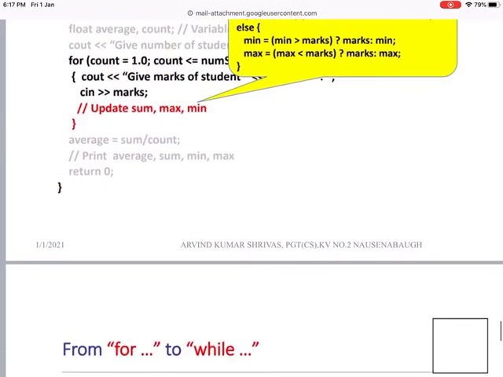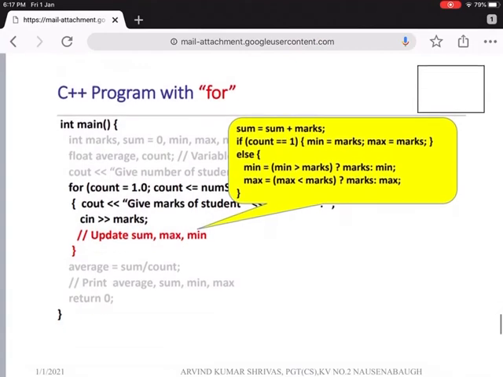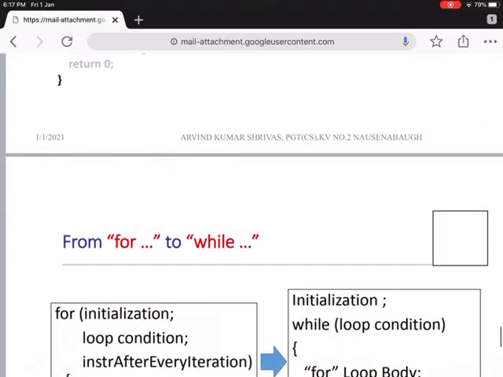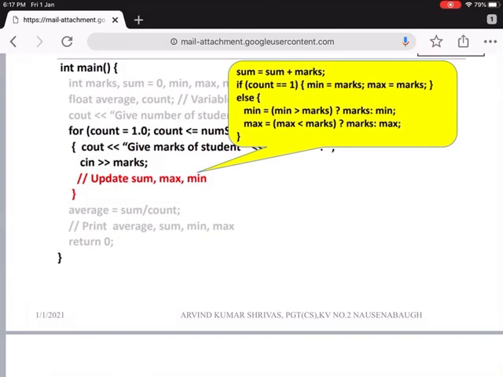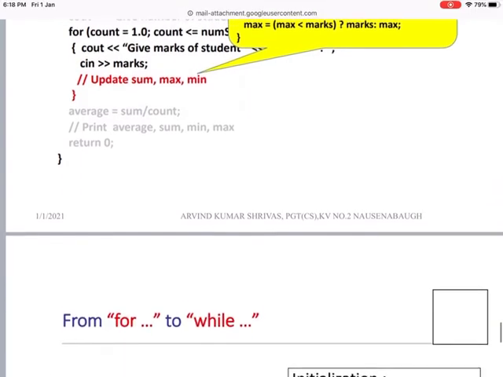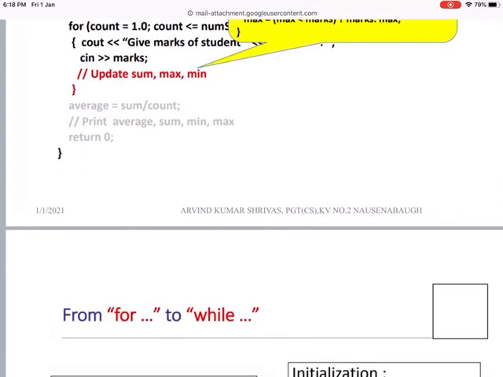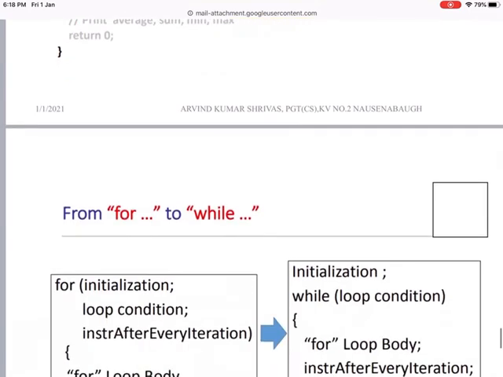Now after this, you can see the condition checking: sum is equal to sum plus marks. If count is equal to 1, mean equal to marks, max equal to marks, else mean is updated if mean is greater than marks. This is the ternary operator. Here we have used it for the mean and the max. After that it will print the average, sum, mean and max.